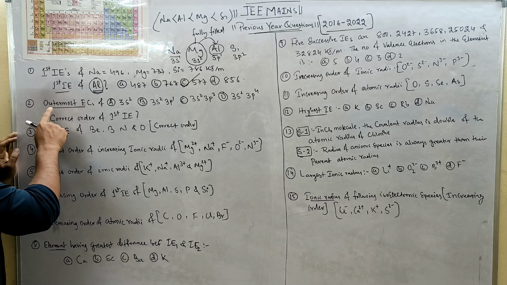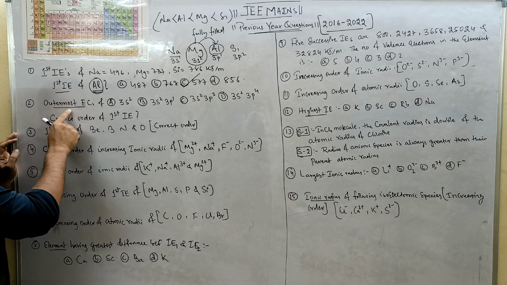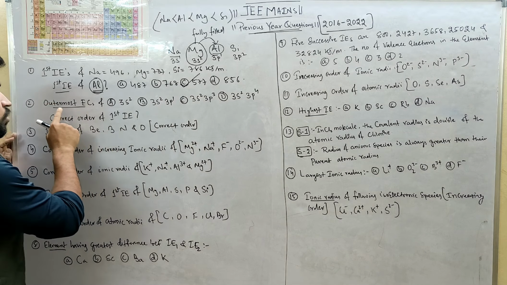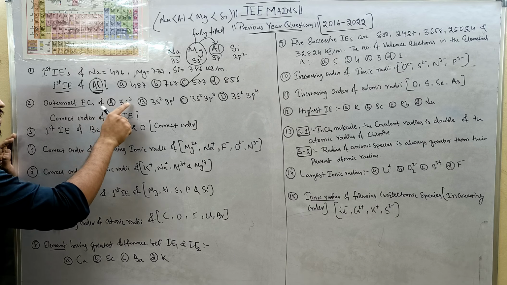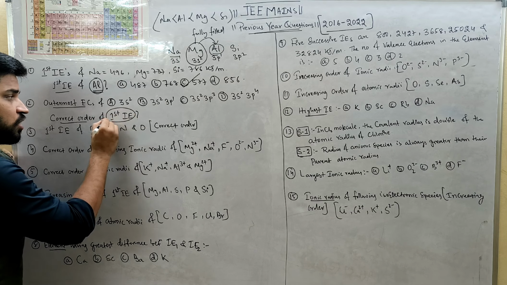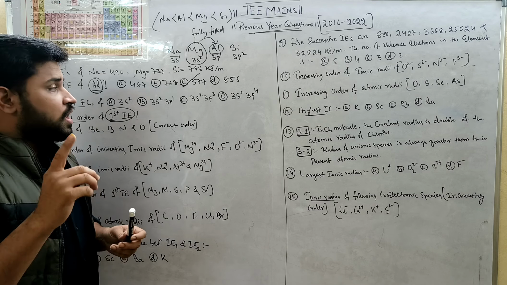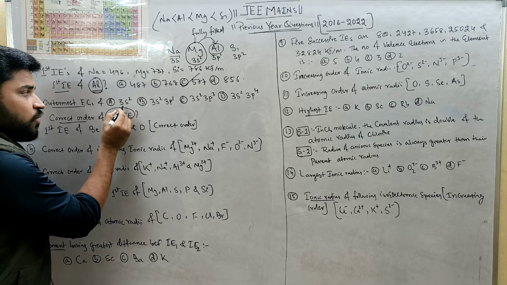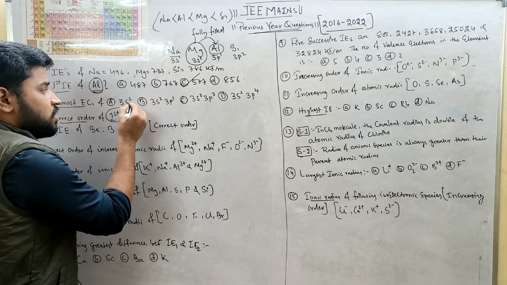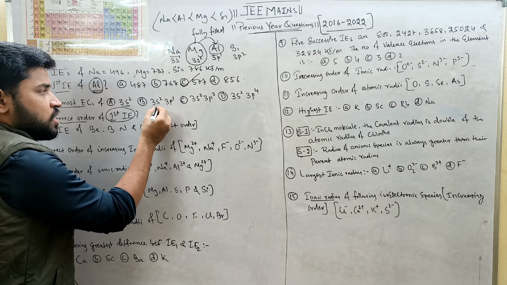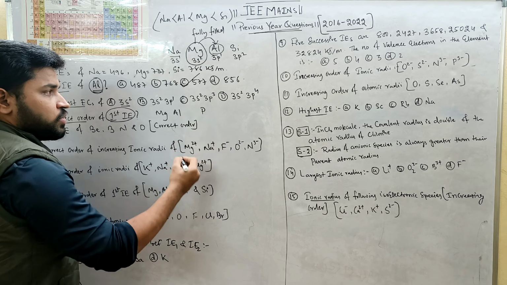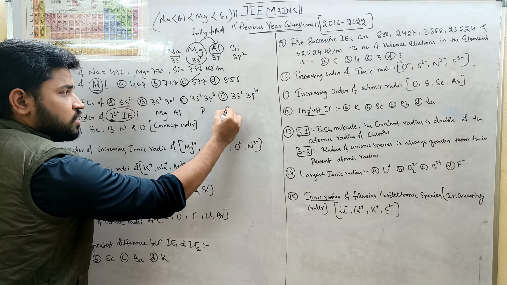Second question: they're giving the outermost electronic configurations of the following elements and asking for the correct order of first ionization energy. From this, we can find the elements. If the outermost configuration is 3s2, the element is magnesium. If 3s2 3p1, it is aluminium. 3s2 3p3 is phosphorus. 3s2 3p4 is sulfur.